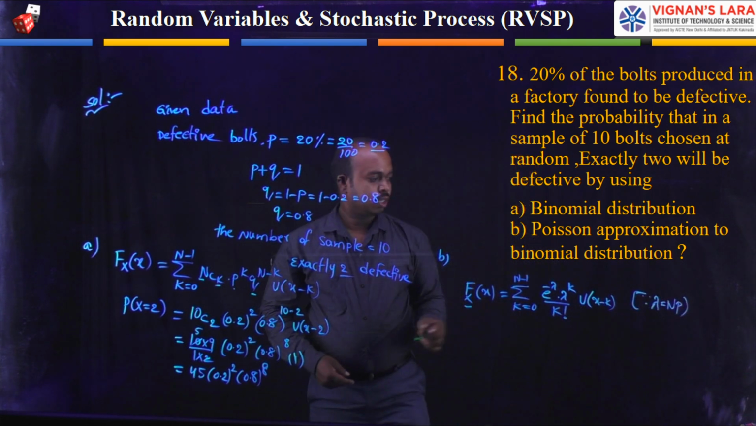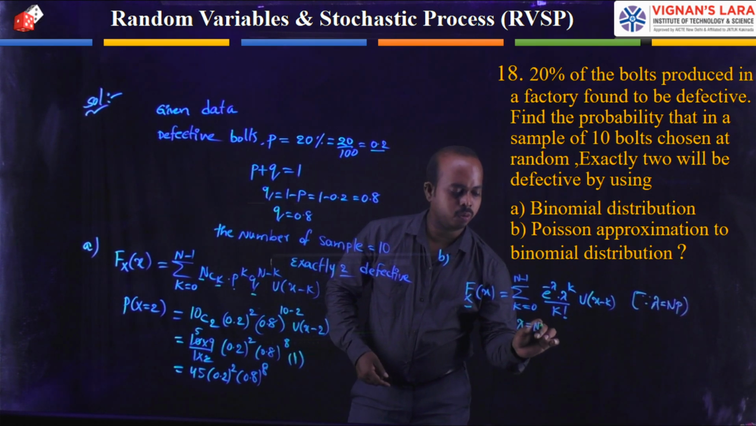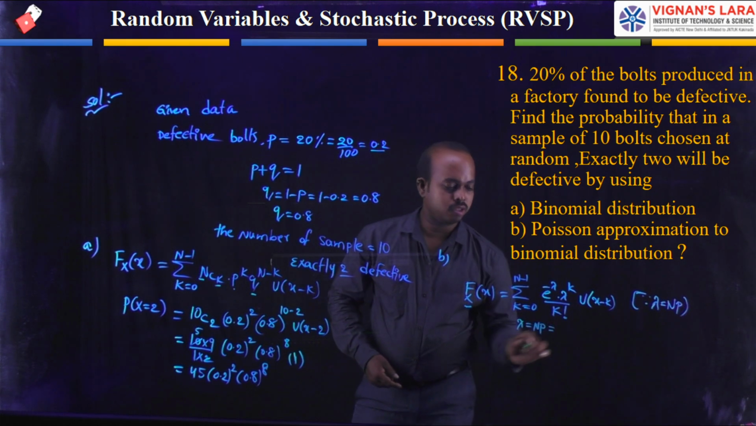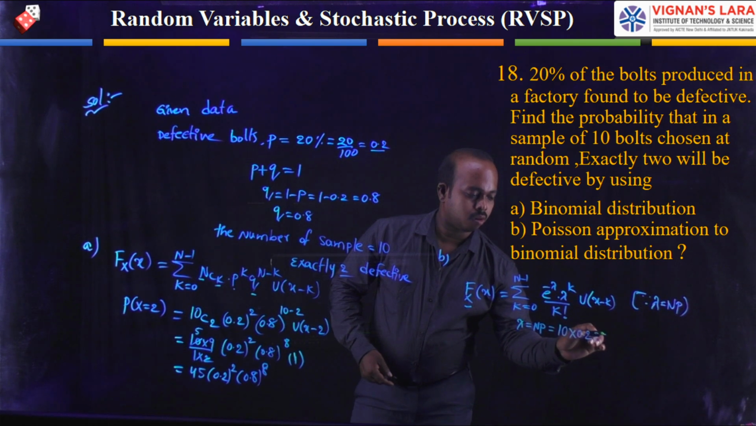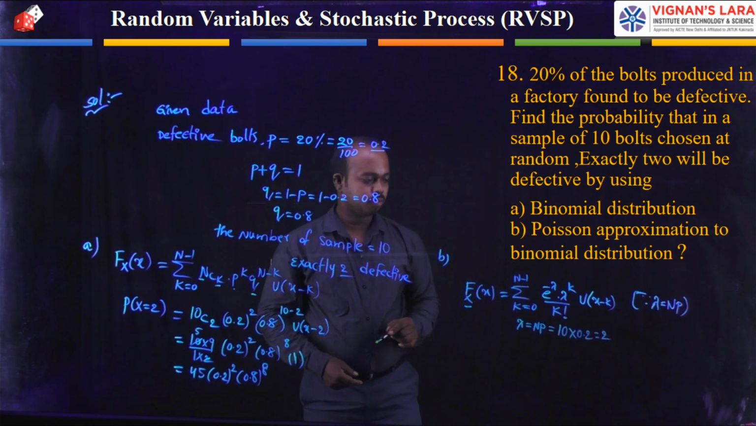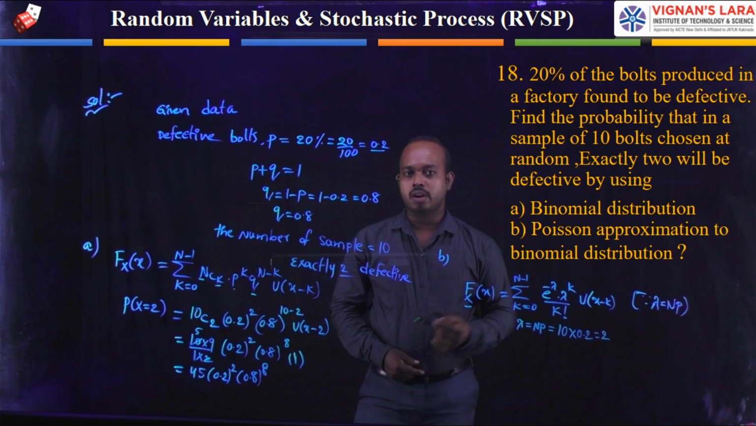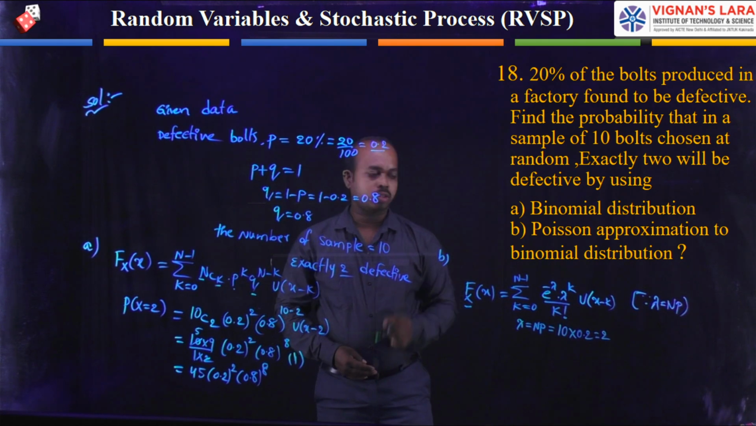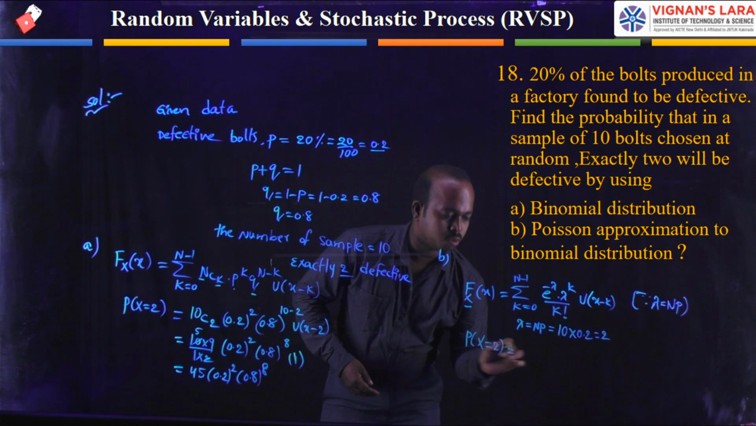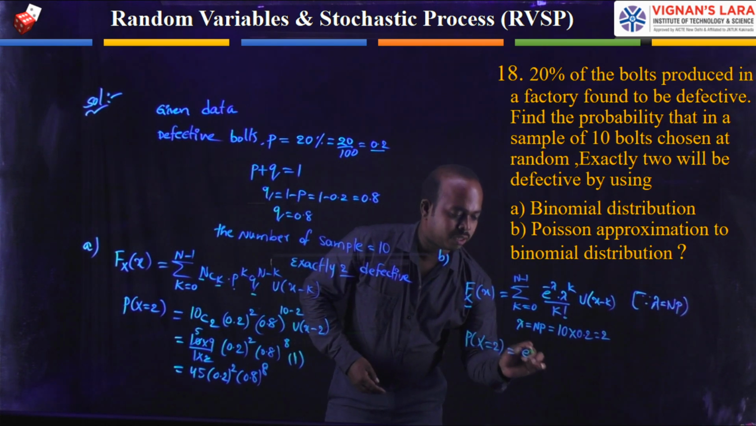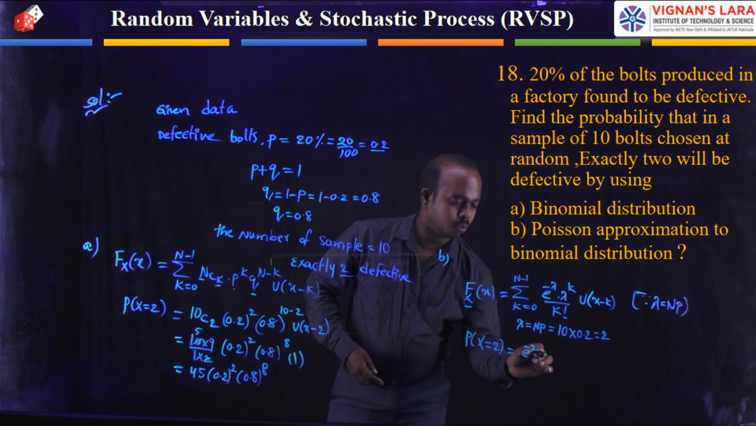First of all, you can find the lambda quantity. Lambda is equal to n into p. The n value is 10 and the p value is 0.2. The total quantity is 2. Now you can substitute the entire values. Before going to that, you can write the probability at exact 2. The probability for exactly 2 elements is equal to e power minus 2, the lambda value, into 2 power k,